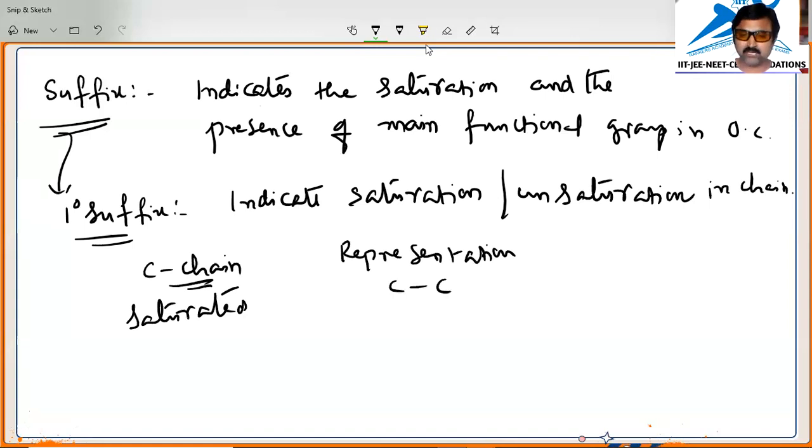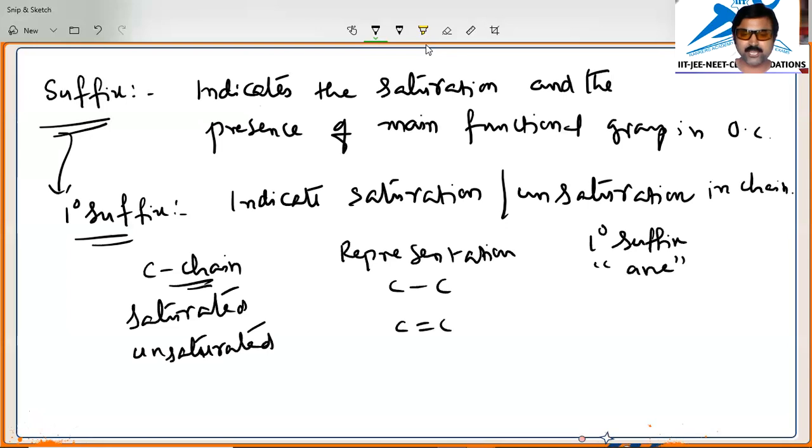And the primary suffix for this one we call ane, A-N-E. And coming to unsaturation, if the carbon chain is unsaturated, then a double bond might be there. In such a case we call the primary suffix ene, E-N-E. If a triple bond is there, then we call it yne, Y-N-E.